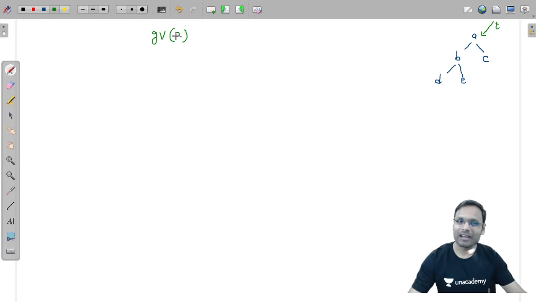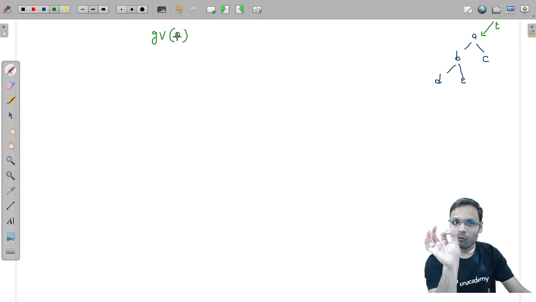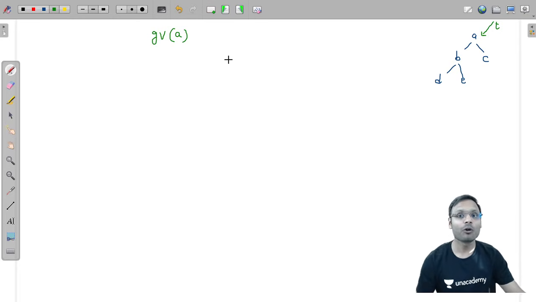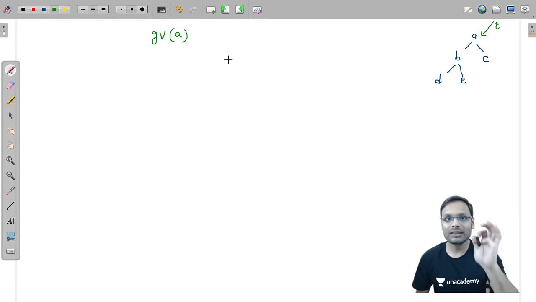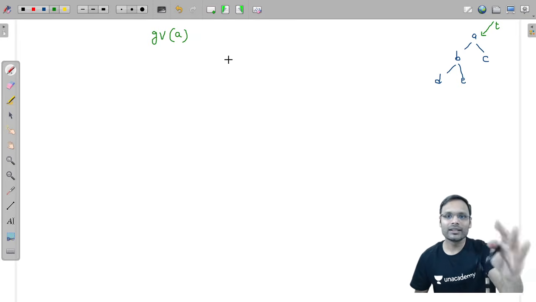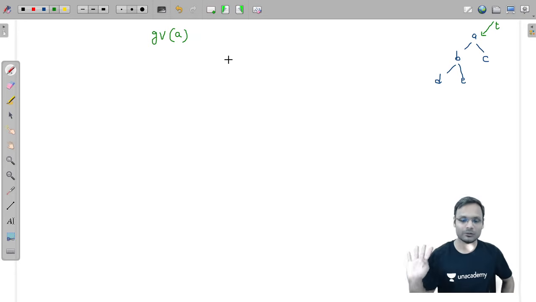Okay. So what will happen actually is this function is called for the address of this node, not for the value of A. It will be called with the address of node, but for my understanding, I have written that for A we have called get value function. Let's move ahead.